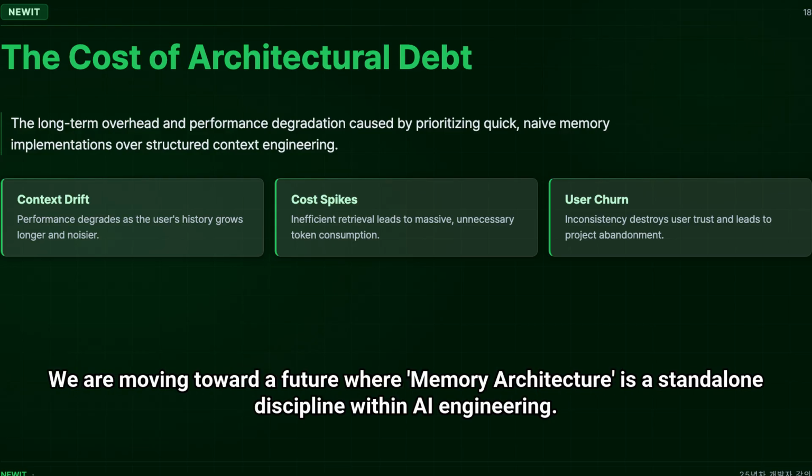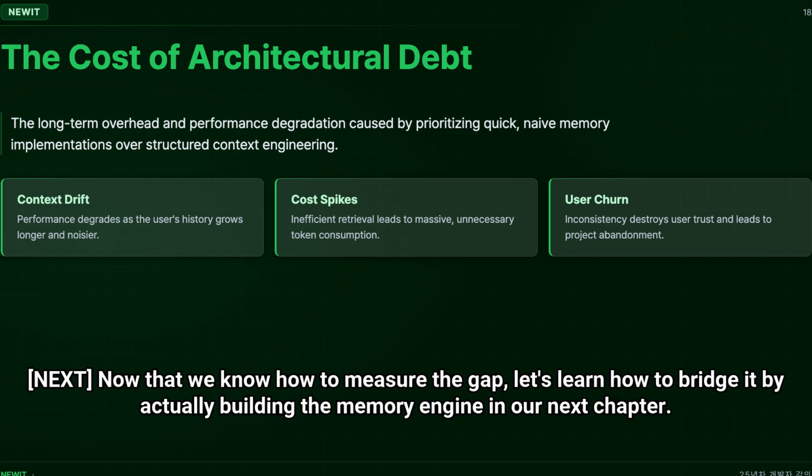We are moving toward a future where memory architecture is a standalone discipline within AI engineering. Next, now that we know how to measure the gap, let's learn how to bridge it by actually building the memory engine in our next chapter.